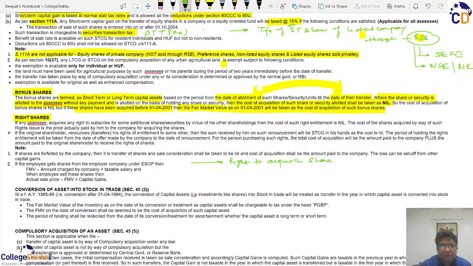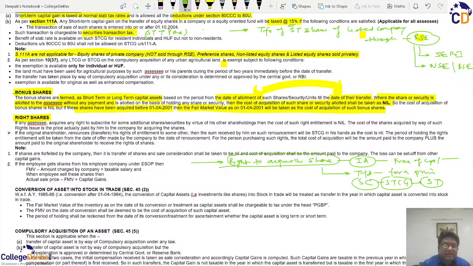the share. So the special thing is that this right to acquire the share is also a kind of intangible asset. And this right is acquired free of cost, and therefore this right can be transferred to someone else for a price. Normally this is priced within a period of 1 month maximum, so we should say that it is always short term. So whatever is the sale consideration here becomes the short term capital gain, because there is no cost of acquiring such a right.